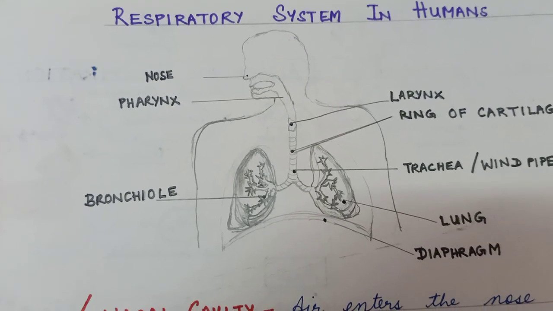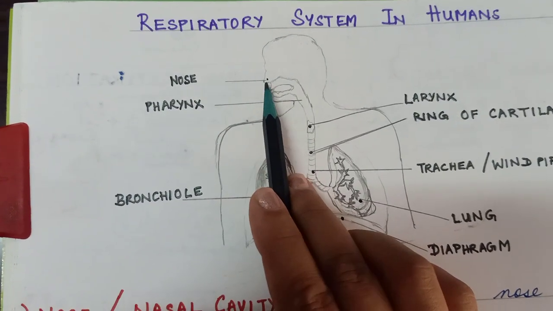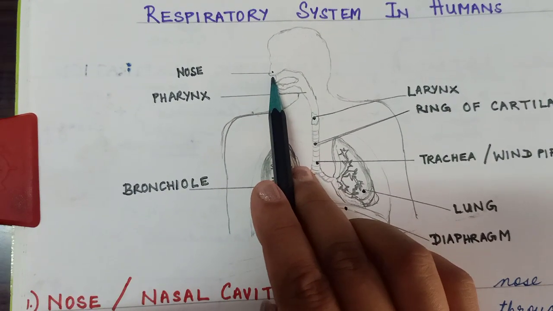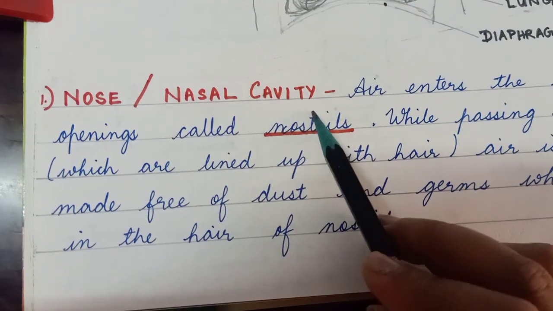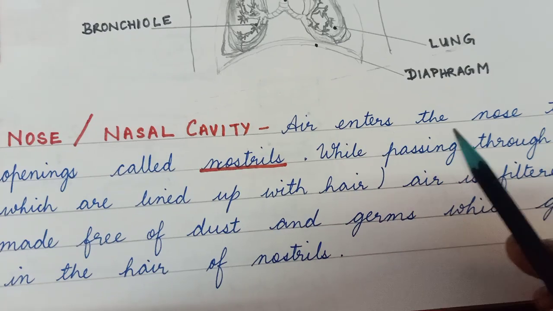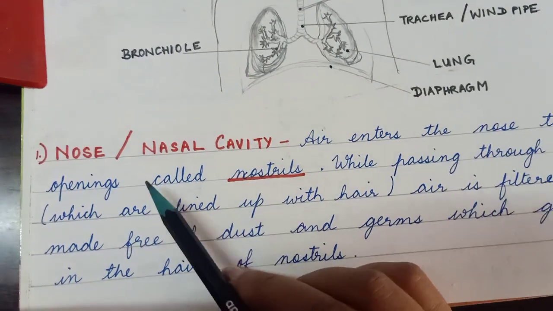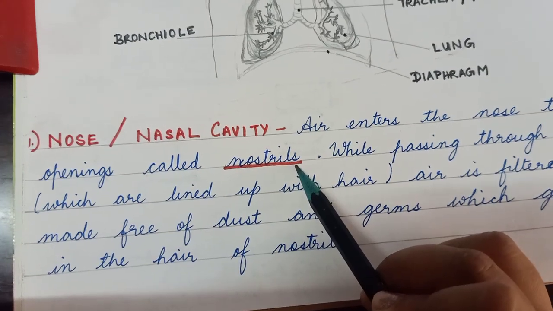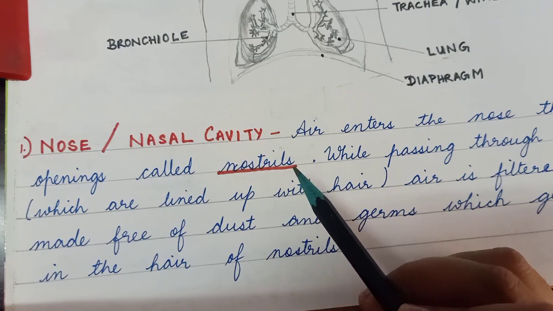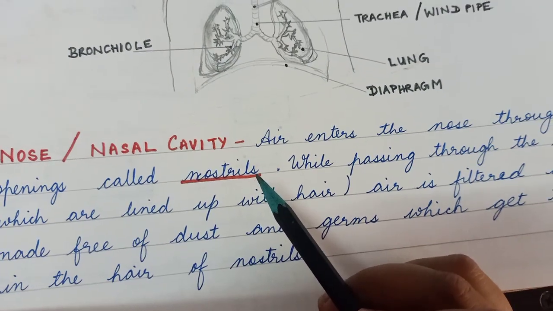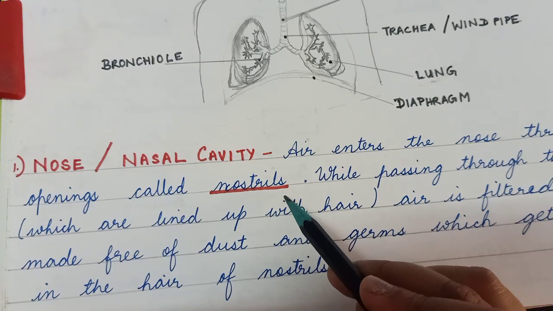Now the first organ is the nose. Now we see what the function of the nose is. Nose or nasal cavity: air enters the nose through the openings called nostrils. This we all know, that we inhale air through our nose, through the openings called nostrils.